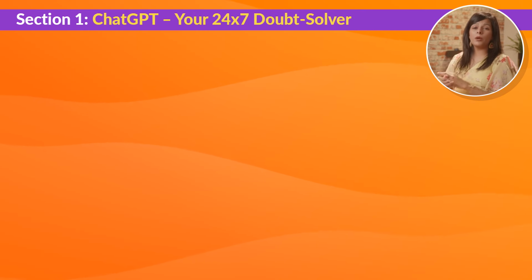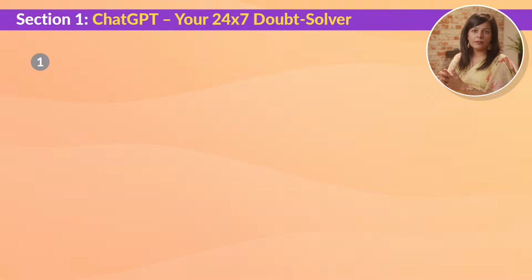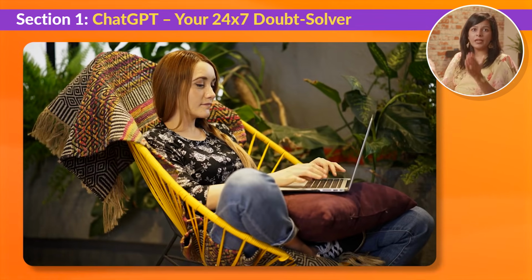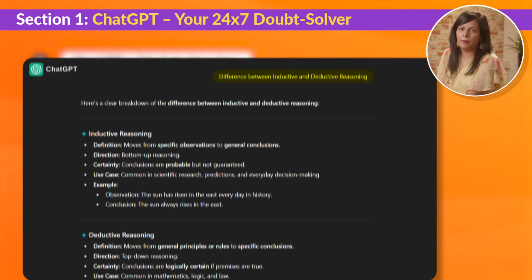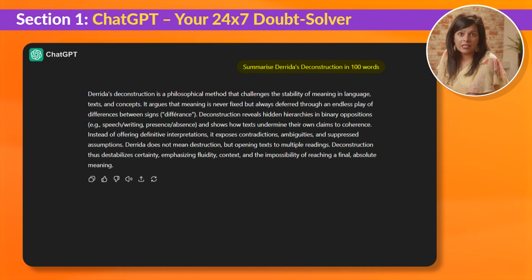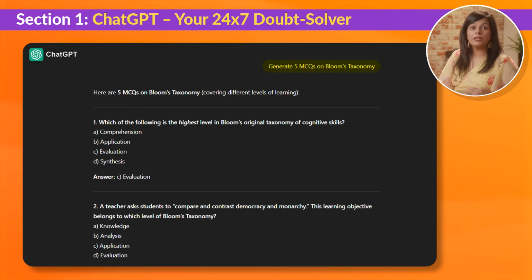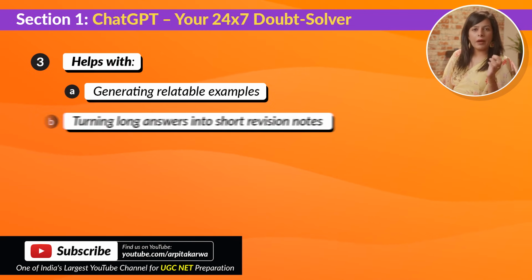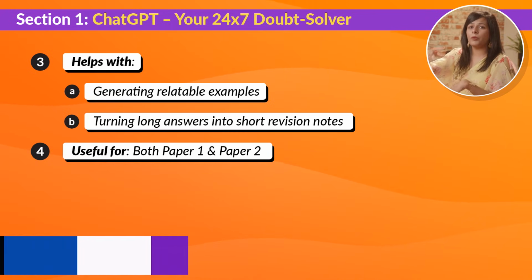Let's begin with the one you probably already know about, ChatGPT. You can go to their website or download the app. ChatGPT is like your 24/7 doubt solver. Whether it's early morning or past midnight, you can type in your question and get a clear, to the point explanation. For example, you can ask it to explain the difference between inductive and deductive reasoning, summarize Derrida's theory of deconstruction in 100 words, or create multiple choice questions on learning theories. It can even generate examples to help you understand tricky concepts and prepare short revision notes from long ones. This tool is extremely helpful for both Paper 1 and Paper 2.